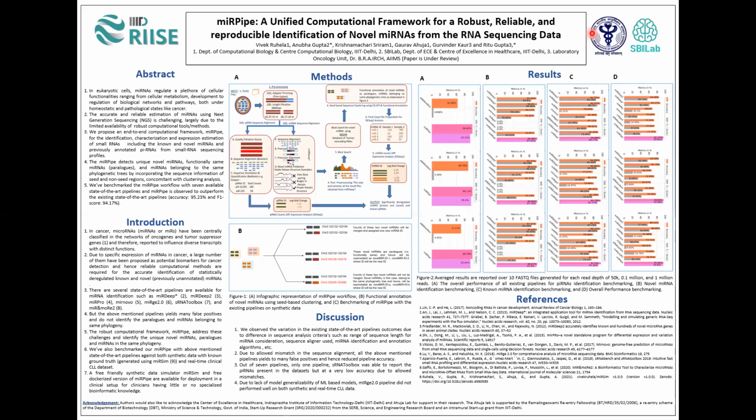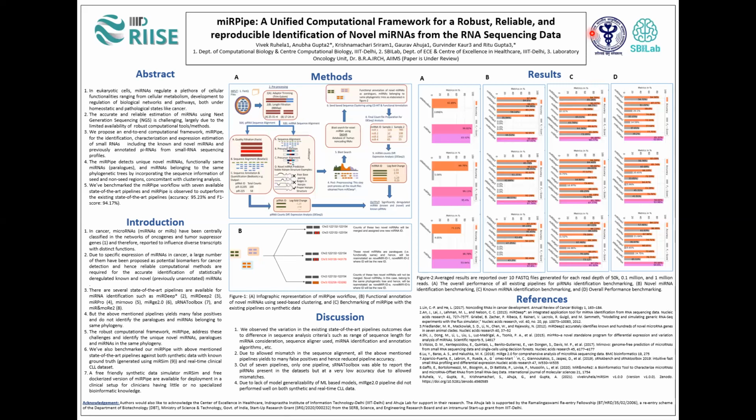Now the question that arises here is, what are the gaps we are trying to bridge using miRPipe? There are several existing state-of-the-art pipelines in the literature. For example, miRDeep2, miRDeep*, miRNovo, miRPro, sRNA toolbox, etc. Each of these pipelines has some pros and cons. For example, some pipelines are very fast and optimized. Some pipelines can identify RNAs from several genomes. Some pipelines can identify multiple types of RNAs other than miRNAs, etc.